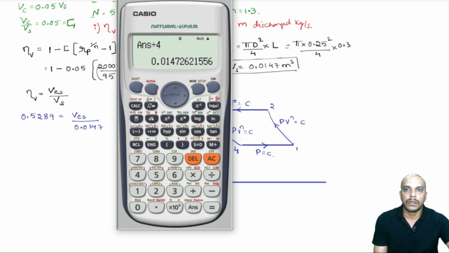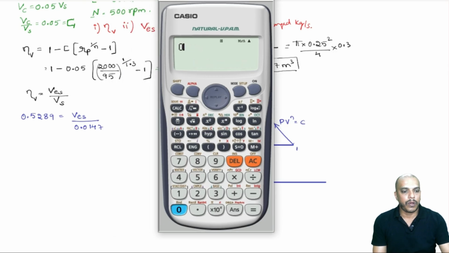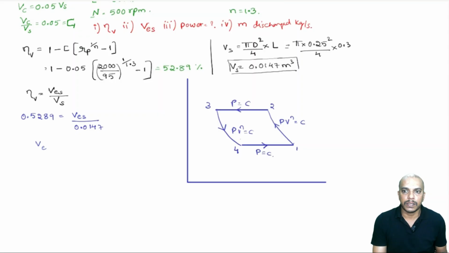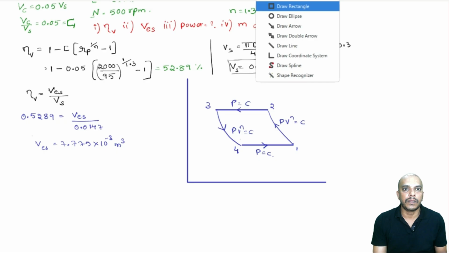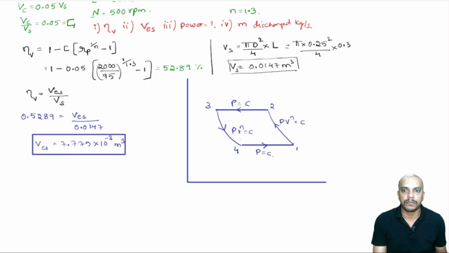Now, 0.5289 into 0.0147 will be our VES, which is 7.775 into 10 power minus 3 meter cube. So, that will be our VES. Now, once we have found out these values, now this is the PV diagram.